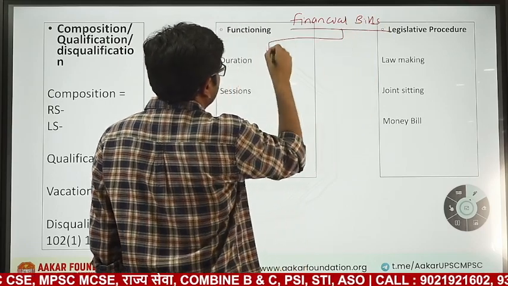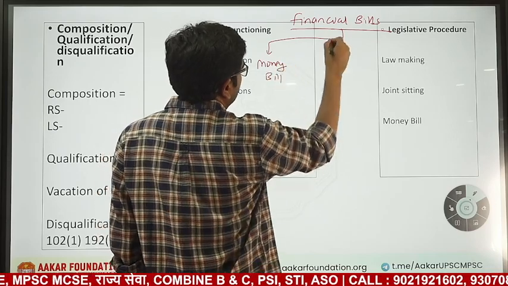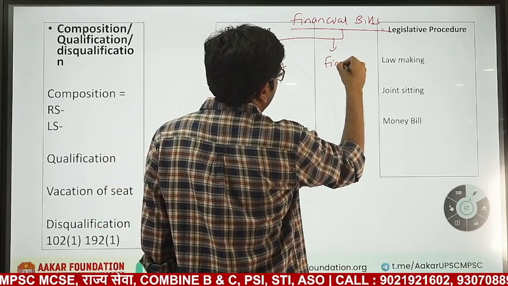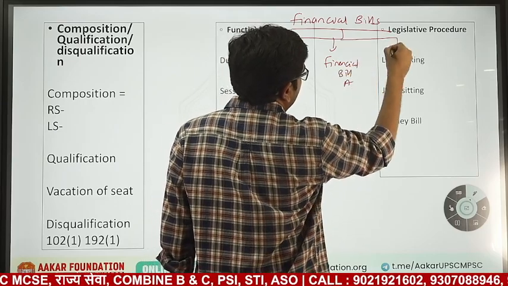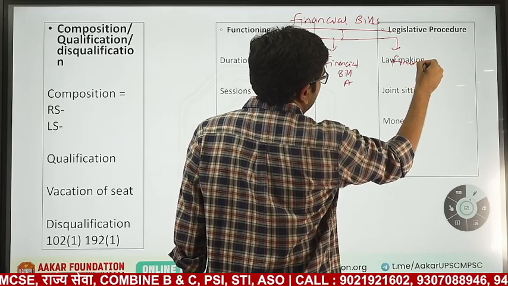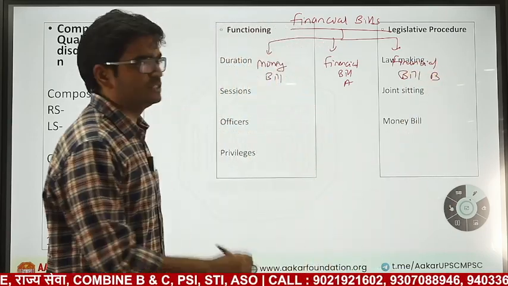Financial bills can be categorized into money bill, financial bill A and financial bill B. This is not given in the Constitution.